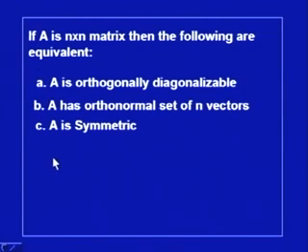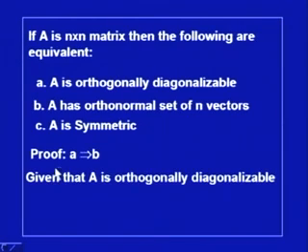So, the first step is that if A is orthogonally diagonalizable, then it will have an orthonormal set of n vectors. So, that is A implies B. Given that A is orthogonally diagonalizable, we have to prove that it has a set of n orthonormal vectors.